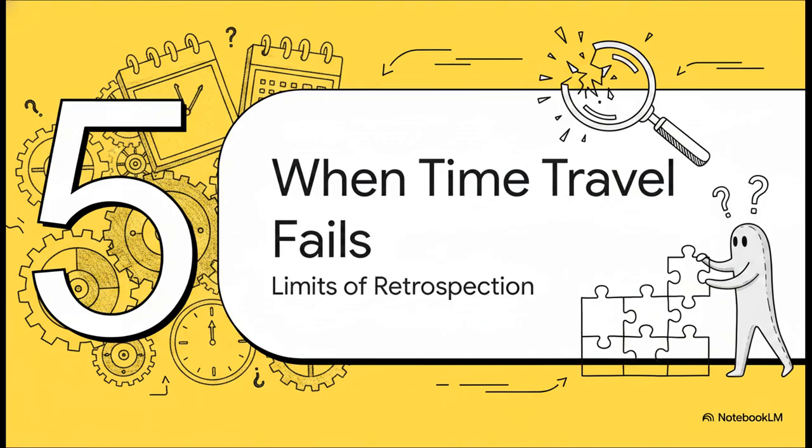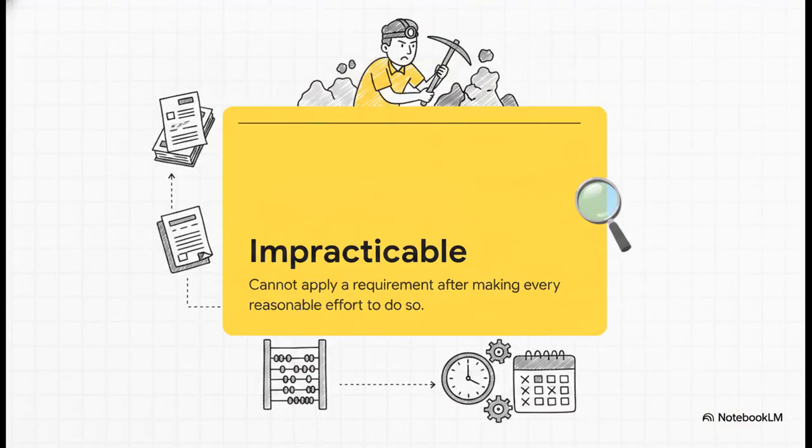Finally, Section 5, when time travel fails. Because yes, there are limits to retrospection. So what happens when we physically cannot recreate the past without using hindsight? The standard actually gives us a built-in out called impracticality.